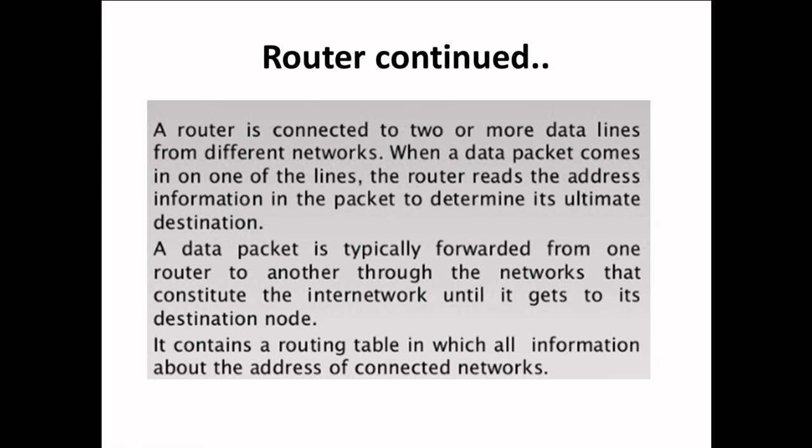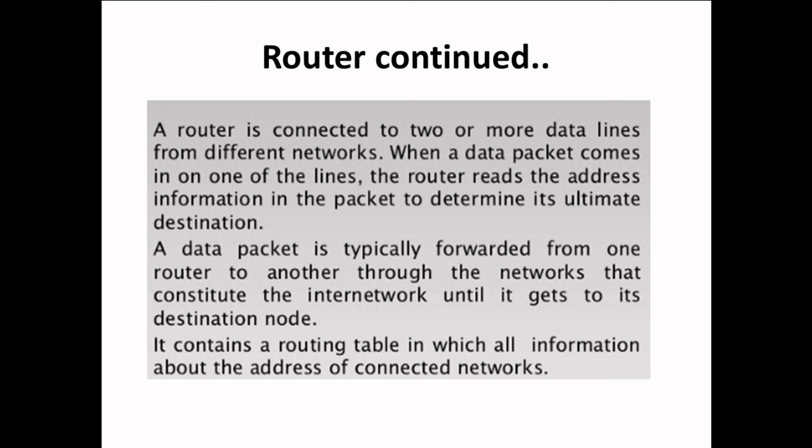Few more points need to be addressed while talking about the router. Let's read them one by one. A router is connected to two or more data lines from different networks. When a data packet comes in on one of the lines, the router reads the address information in the packet to determine its ultimate destination, and hence it forwards the particular packet to its ultimate destination.